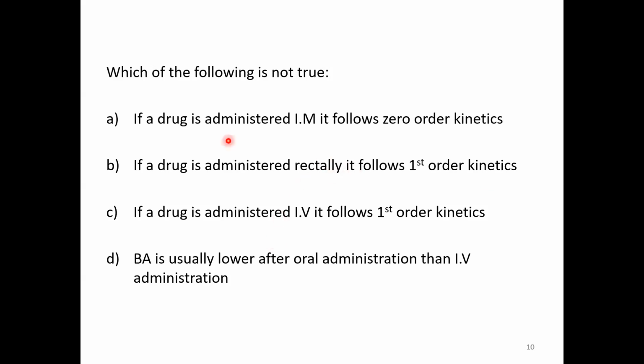Okay, it's a tricky one. Anyways, the route of administration doesn't decide the order of kinetics. So therefore, all the statements A, B, and C are not true. No, all are false statements. However, we know that once the drug is given orally, some part of the drug is usually metabolized in the hepatic system, or some enzymes in the GI tract may metabolize it. So therefore, we expect that the bioavailability of oral administration is usually lower than that of IV administration. Though this is the right statement, these are all false statements or not true.